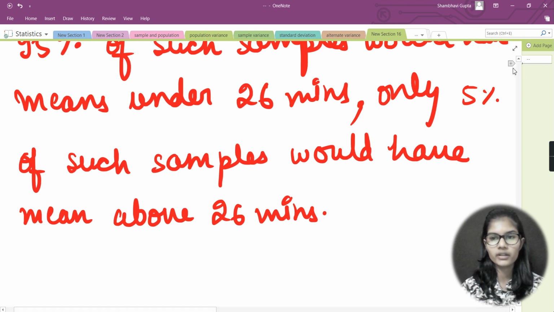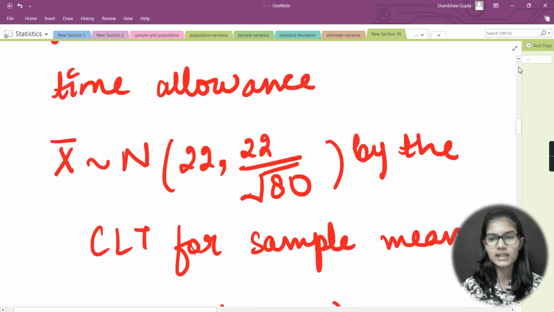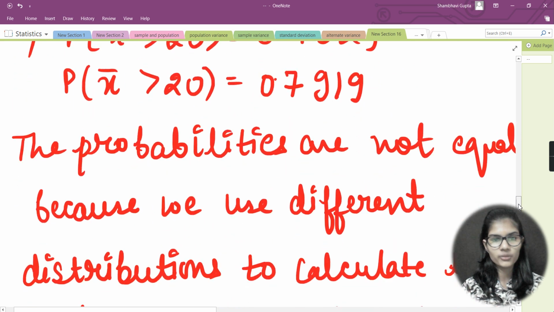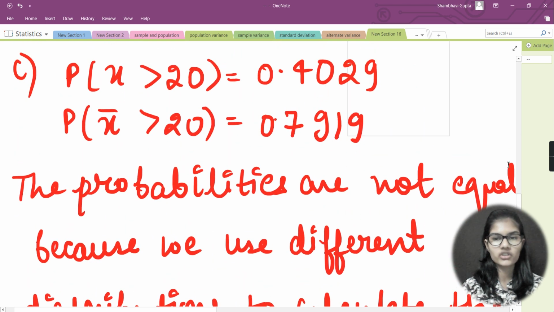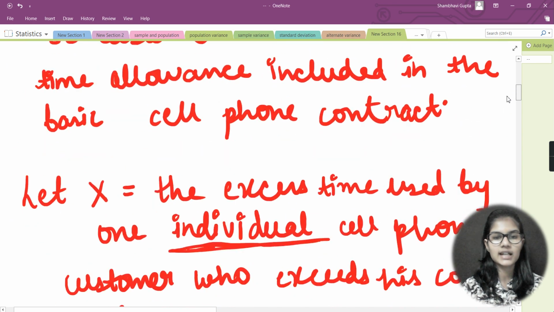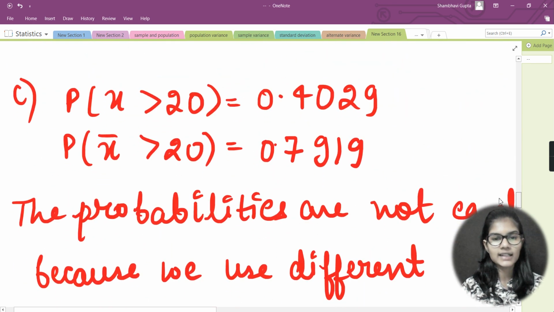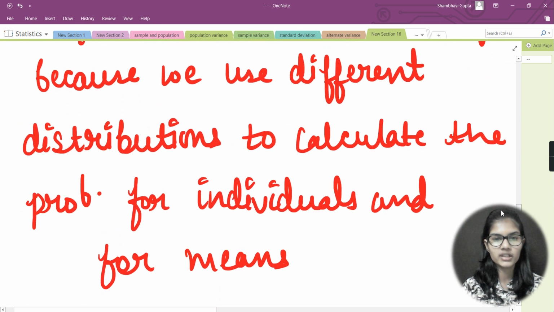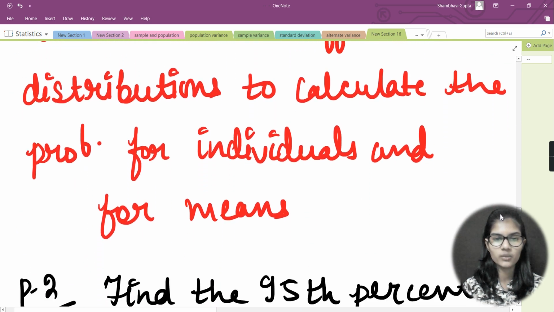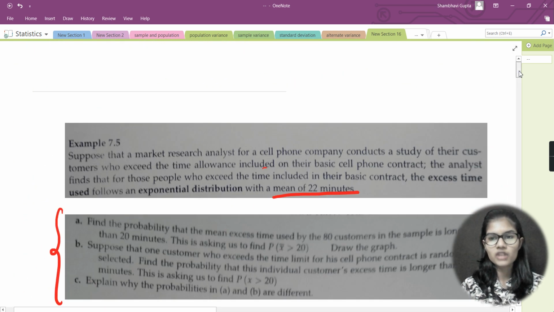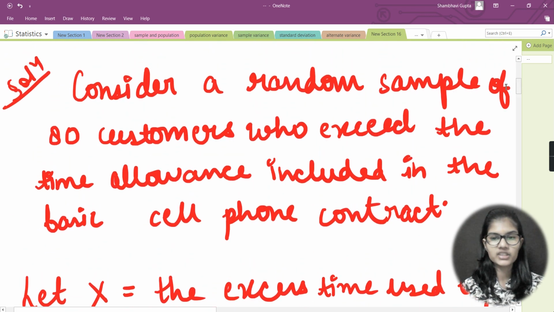So this is the whole idea of how you can solve these questions for the central limit theorem, and here I took one more example for finding the percentile also. I hope you got the idea. And if a question comes like the third part, which was to explain why A and B are different, you can give a proper explanation like this: the probabilities are not equal because we use different distributions to calculate the probability for individuals and for means. These types of explanations you can give. I hope you got the idea of how to solve these types of questions if you get them.